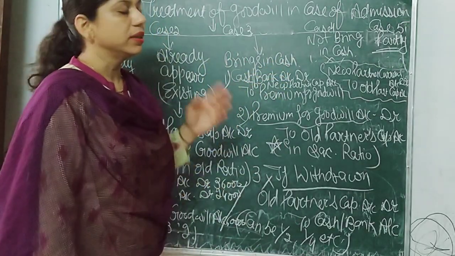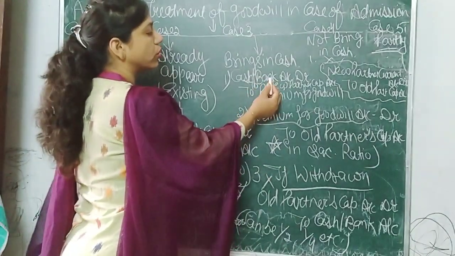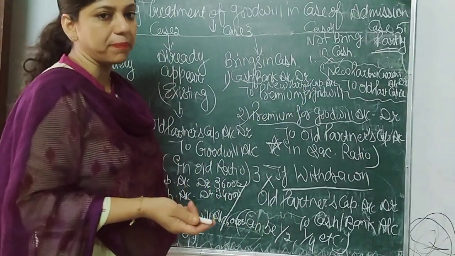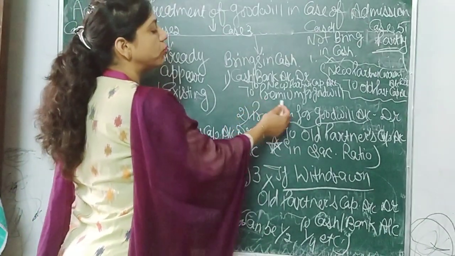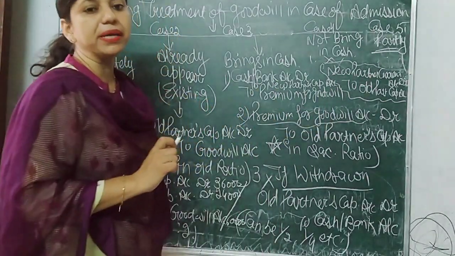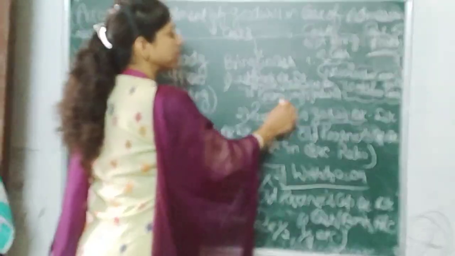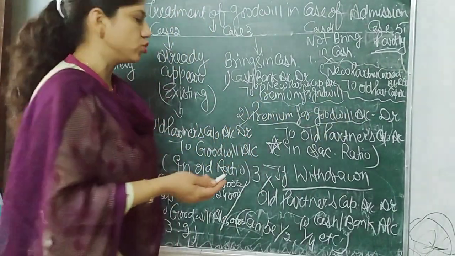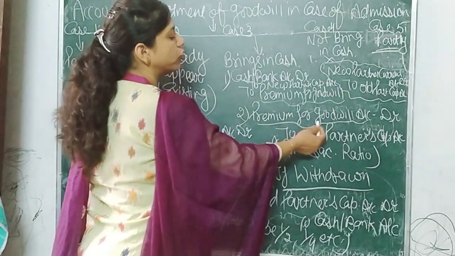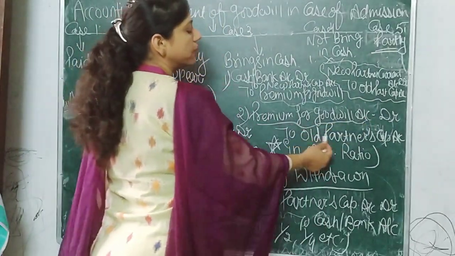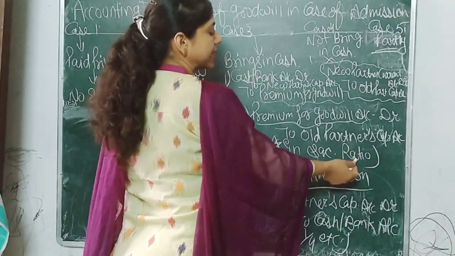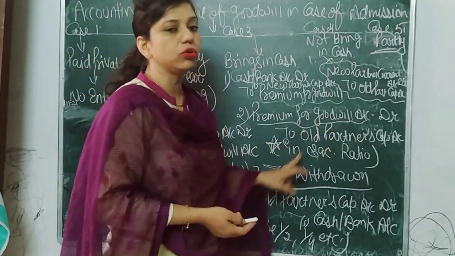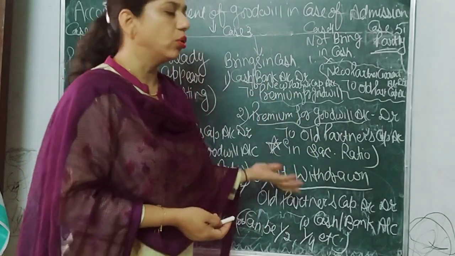Third case, when the new partner brings goodwill in cash. The first entry will be cash account or bank account debit to new partner's capital account, since he will definitely bring his capital in cash, and to premium for goodwill account if he brings goodwill in cash. Now this premium for goodwill will be divided among old partners in their sacrificing ratio. So the second entry will be premium for goodwill account debit to old partners' capital accounts in sacrificing ratio. For example, there are 2 old partners, so to A's capital account, to B's capital account.